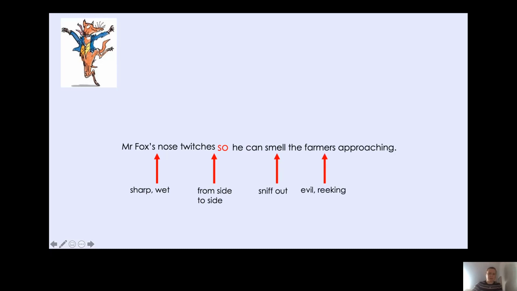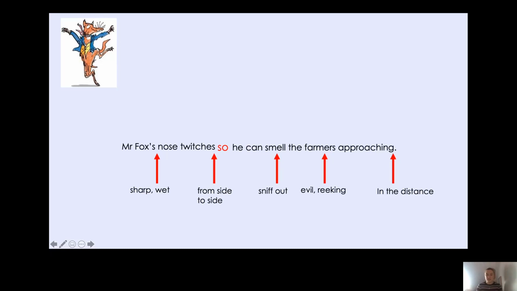Okay, so I'm going to say the evil, reeking farmers approaching. Now, where can I see them approaching? Oh, I can see them approaching in the distance. Okay, so I've got Mr. Fox's sharp, wet nose twitches from side to side so he can smell. Oh, no, he can sniff out the evil, reeking farmers approaching in the distance.